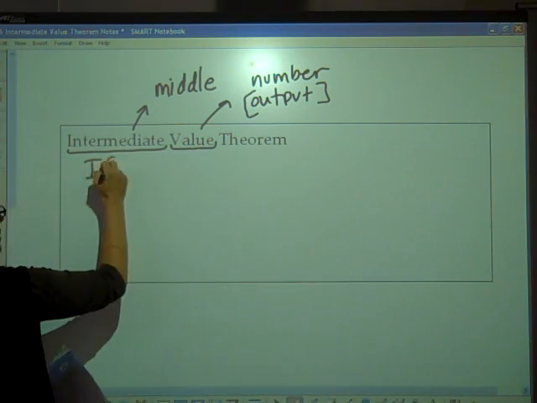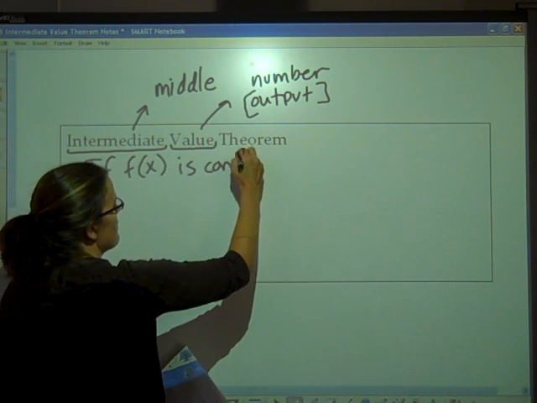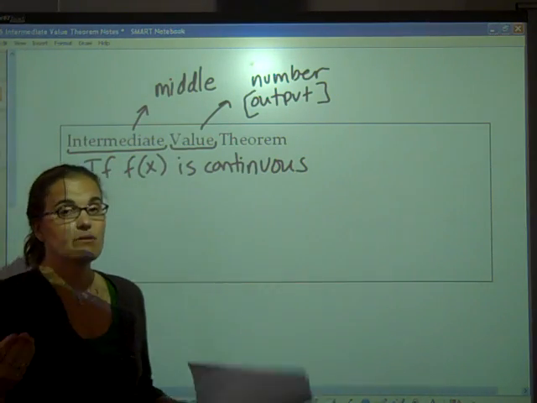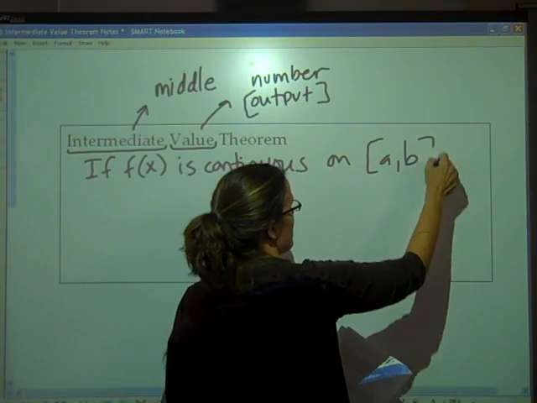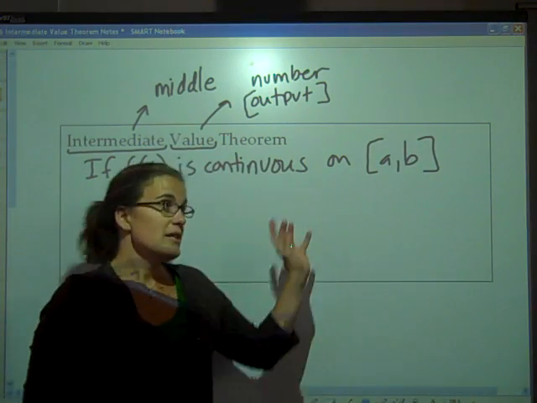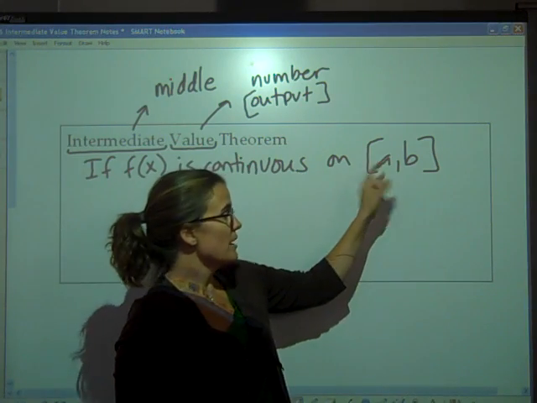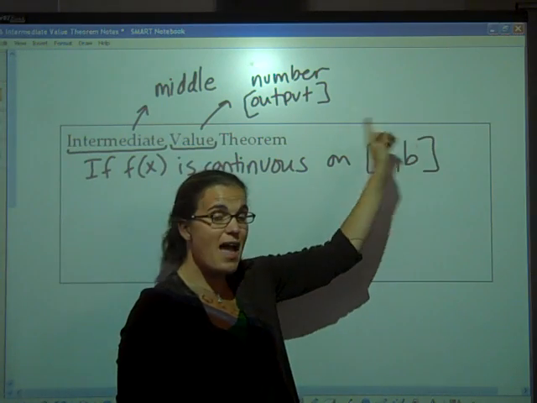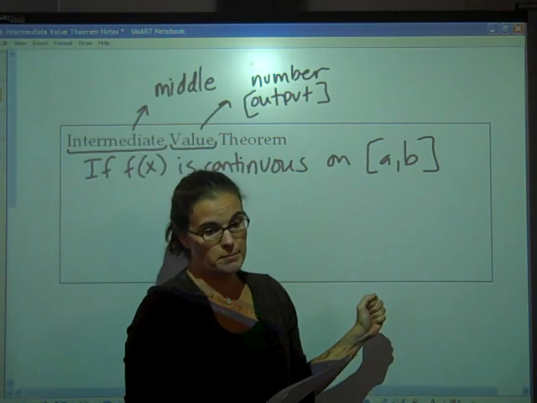If, and this is a big if, f of x is continuous, f of x has to be continuous along the closed interval from a to b, including a and b. Continuity at an endpoint just means that there has to be a dot sitting there. As long as when you plug in a, you get a dot, and when you plug in b, you get a dot, and you get a dot for every value in between a and b as well. That's what continuous over that interval would mean.